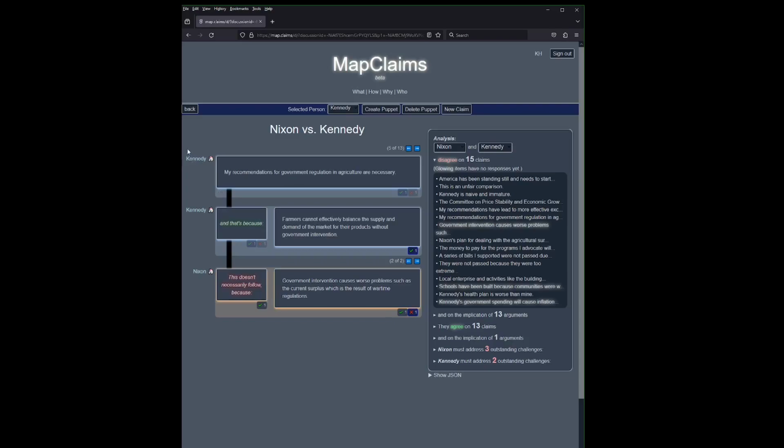Here, for example, Kennedy is defending some government regulations for agriculture because he doesn't think farmers can effectively balance the supply and demand of the market without government intervention.